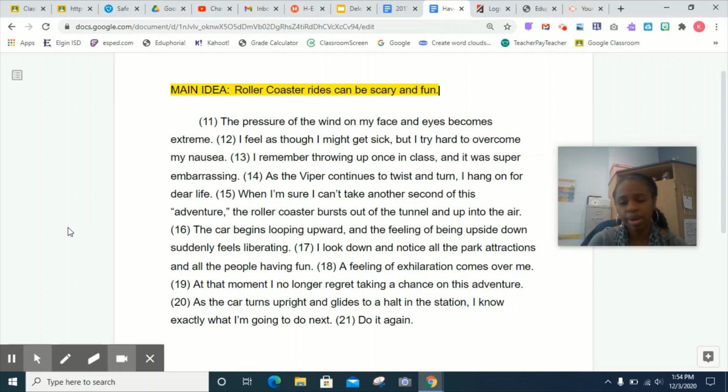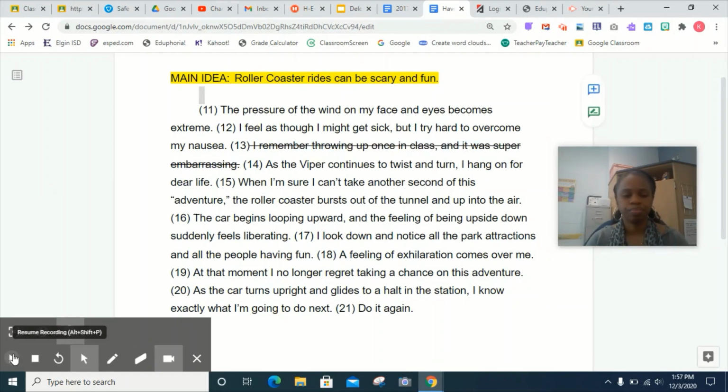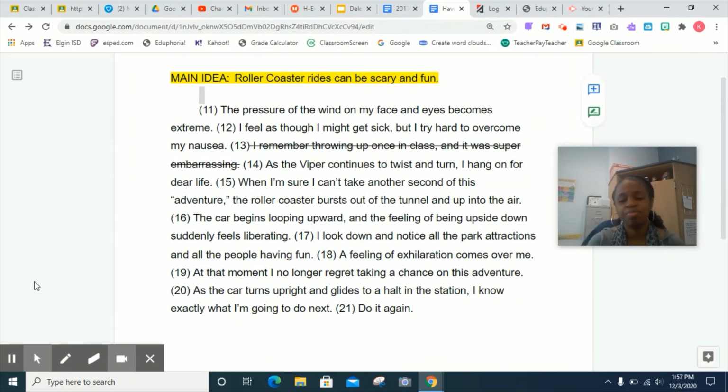All right, he described a very scary roller coaster ride, but in the end, he liked it and he wanted to do it again. All right, so we're deleting sentences, so we have to figure out what sentence needs to be taken out. What sentence does not support our main idea? If we look back at sentence number 13, sentence number 13 says, I remember throwing up once in class, and it was super embarrassing. Does that sentence connect back to our main idea? No, it doesn't have anything to do with roller coasters being scary and fun. So that is the sentence that we need to delete. All right, so that sentence has been deleted.